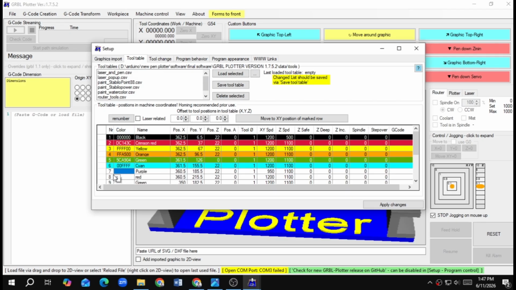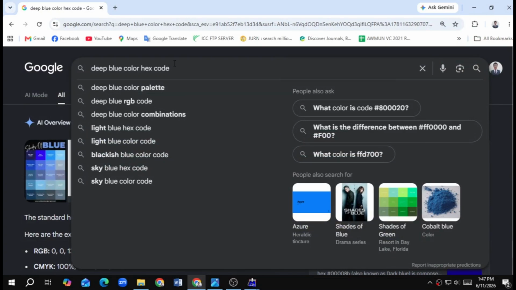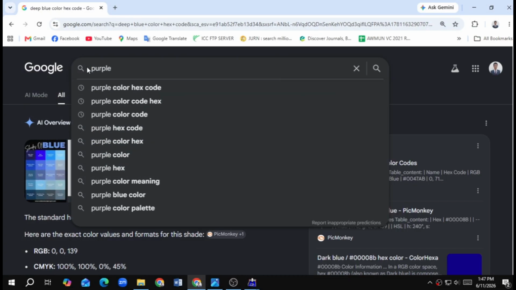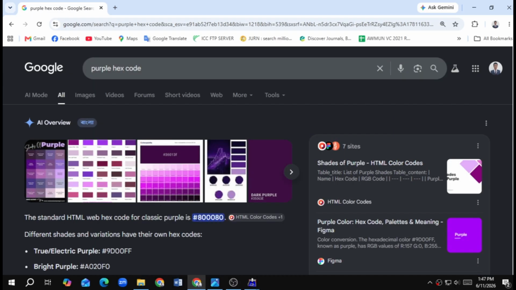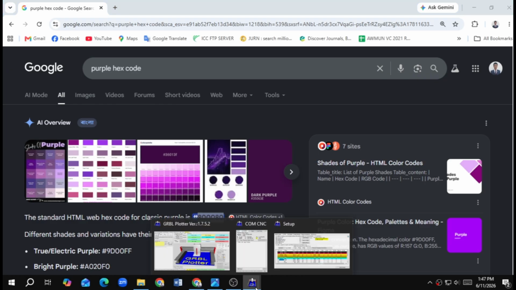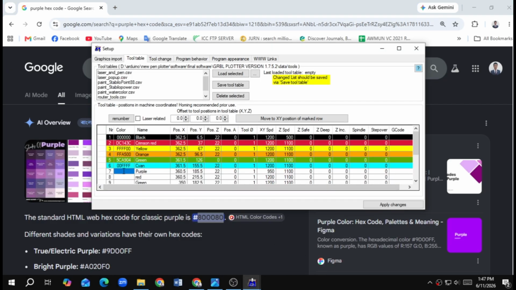So just go to Google and search purple hex code. Just copy the hex code excluding the slash, double click on it, paste it, hit enter.